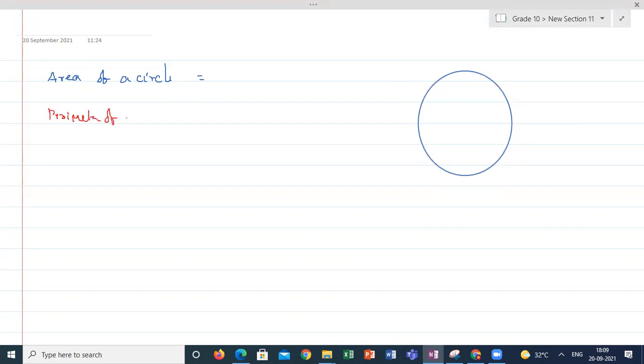Please, students, respond. So pi r square is the area, sir. Yes. Next. Perimeter is 2 pi r, sir.